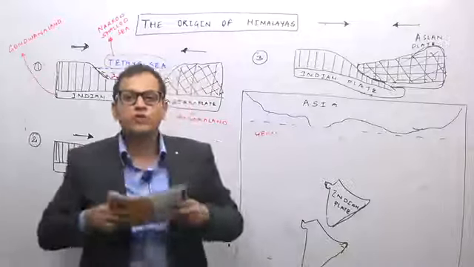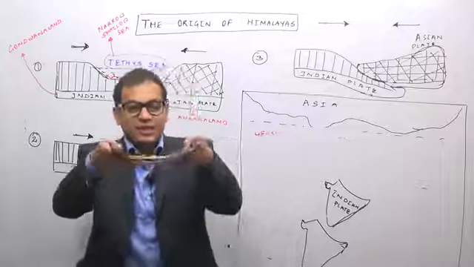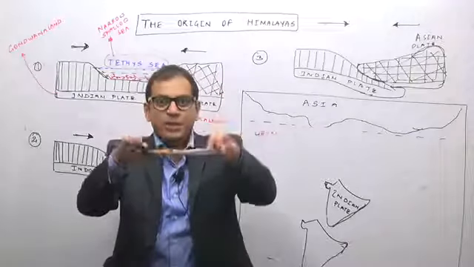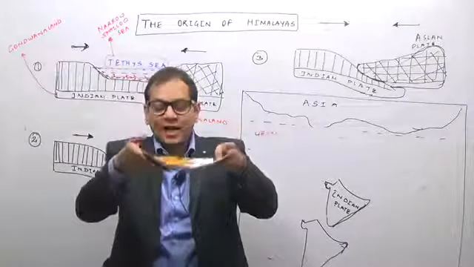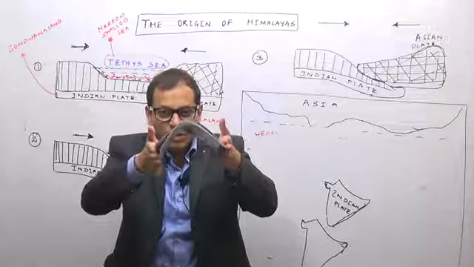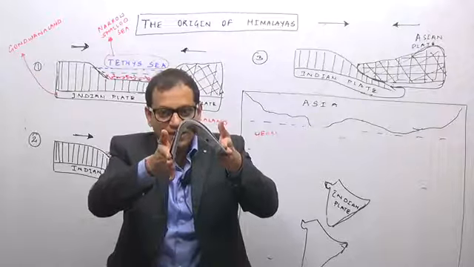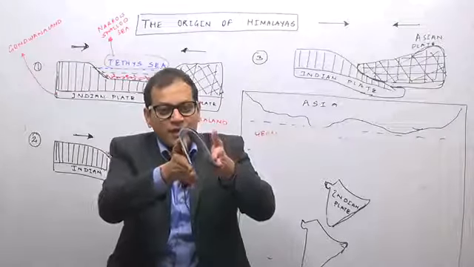So what did I show with this? I showed that initially there was a Tethys geosyncline. This is the Eurasian plate. Imagine this, my right hand as the Indian plate, my left hand as the Eurasian plate. The Indian plate is pushing or going towards the Eurasian plate. As a result, the sediments in the Tethys Sea are getting folded. As the Indian plate is pushing, see, I am moving only one hand, there is a resulting formation of the fold mountains of the Himalayas.